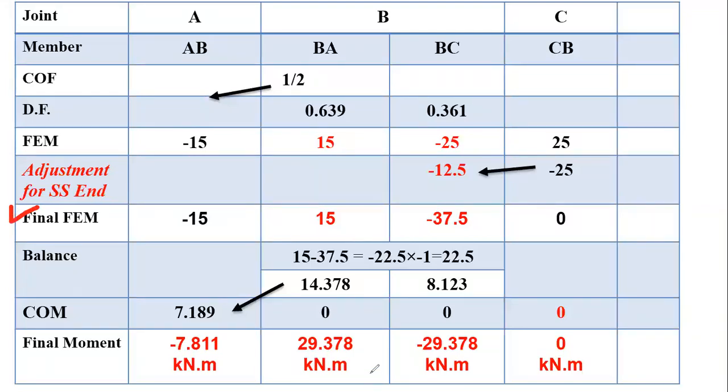Again, whenever we are taking the summation of movement, always you have to take the summation of movement from the final fixed end movement or fixed end movement. सांगा आता.